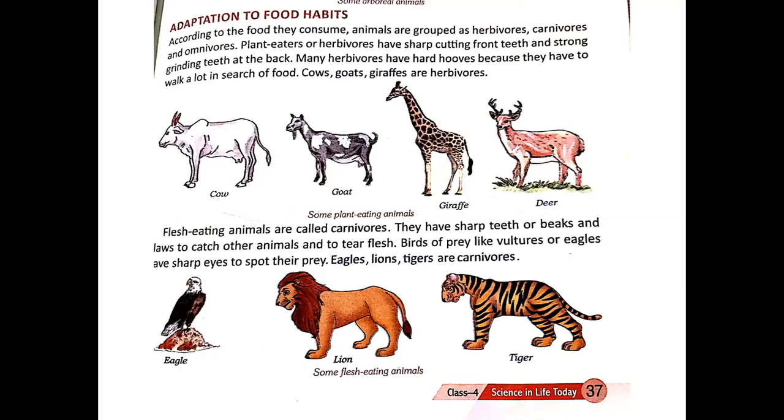Now, what do you understand by prey? Prey is an animal that is hunted and killed by another for food. So, what do these carnivore animals do? They generally have sharp teeth for tearing out the flesh of their prey.